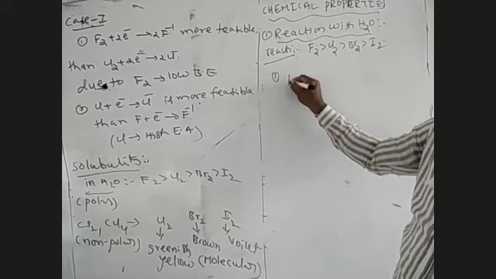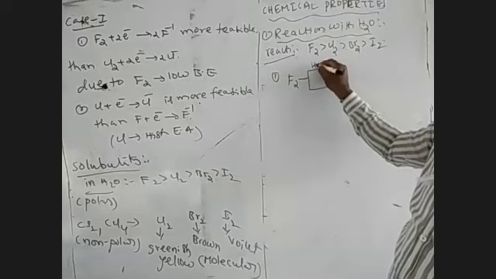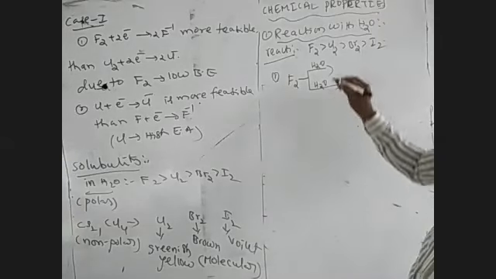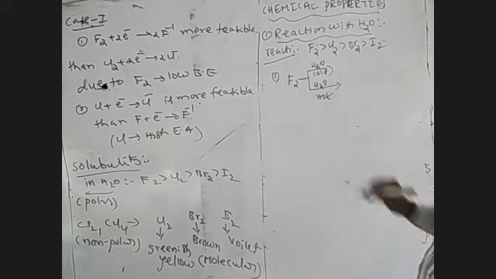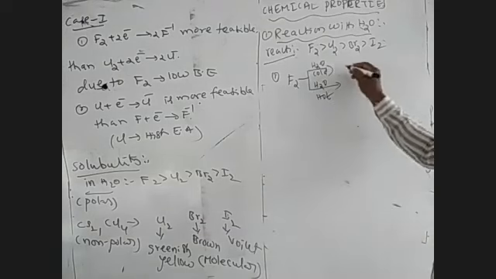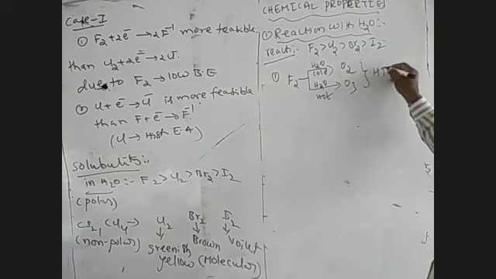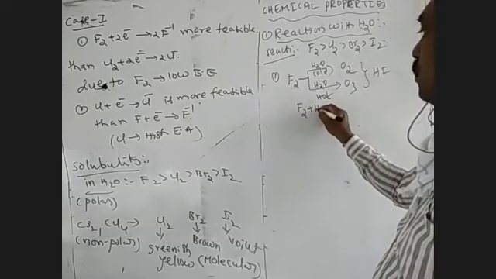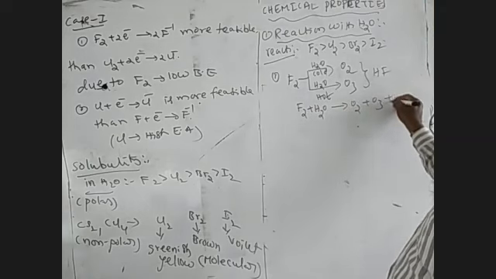When F2 is dissolved in water, F2 plus H2O, in the cold condition and hot condition. F2 reacts with water in the cold condition to produce O2. F2 reacts with water in the hot condition to produce O3, and in common HF is produced. When F2 reacts with H2O, the compounds formed are O2 plus O3 plus HF.